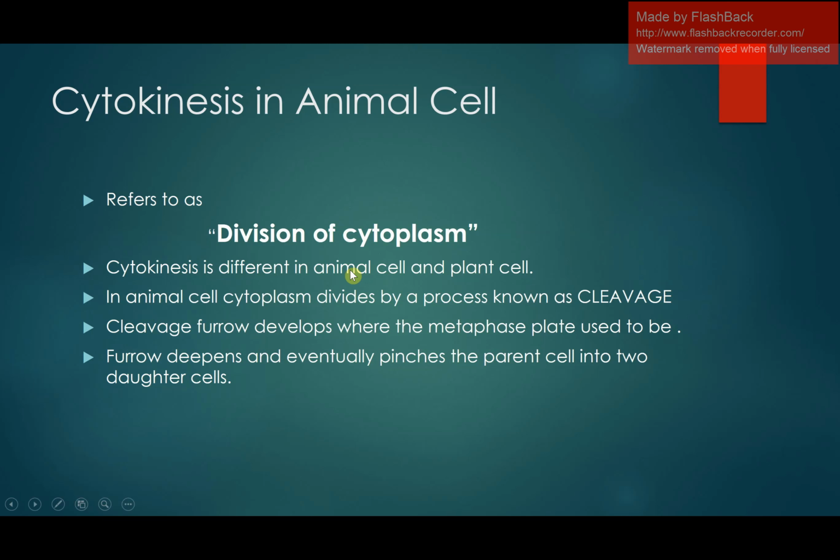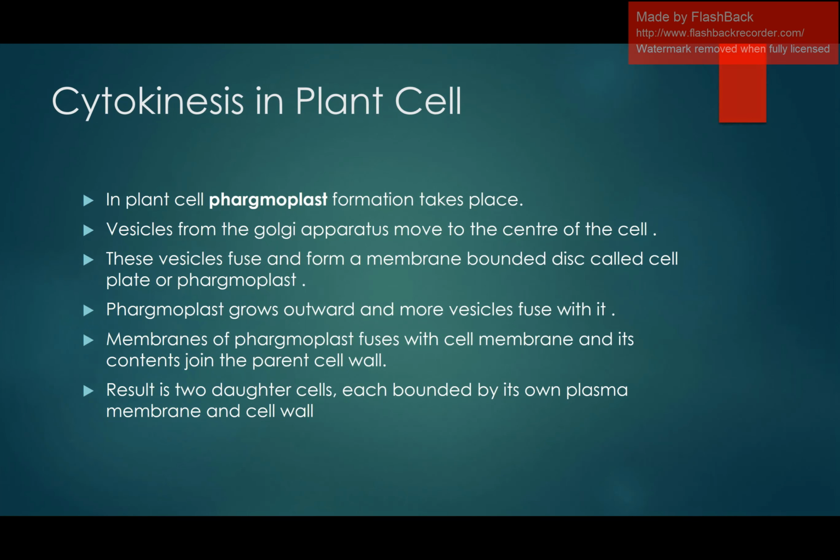In animal cell, cytokinesis takes place by the formation of the cleavage furrow. This whole process is known as cleavage. What is a cleavage furrow? In the middle of the cell, the membrane pinches inside, and this furrow deepens, and it divides the cell into two daughter cells. Whereas in plant cell, phragmoplast formation takes place. Phragmoplast is also known as the cell plate.